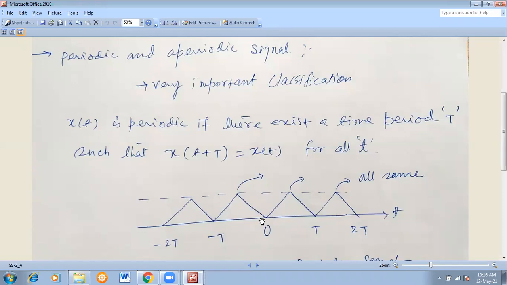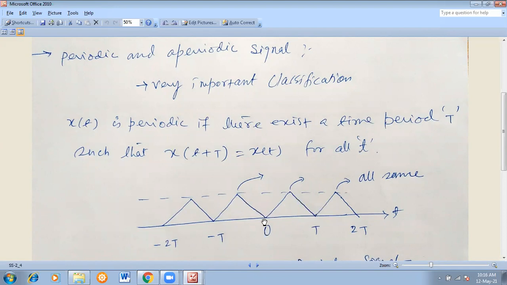From 0 to minus T is also one time period. Minus T to minus 2T, this length also indicates one time period. So T is the time period of it. The signal which is shown here, the periodicity is T. So that's why I have written it over there.